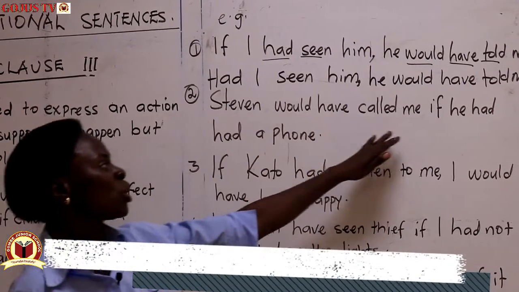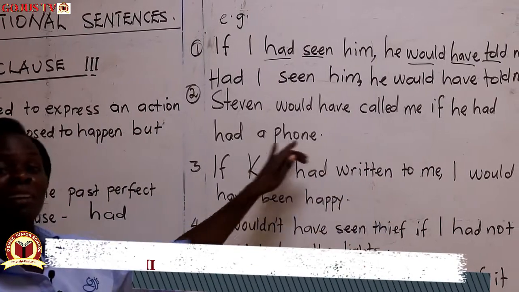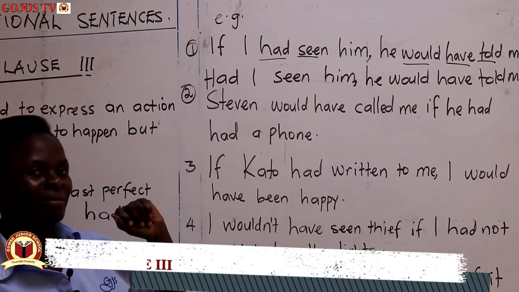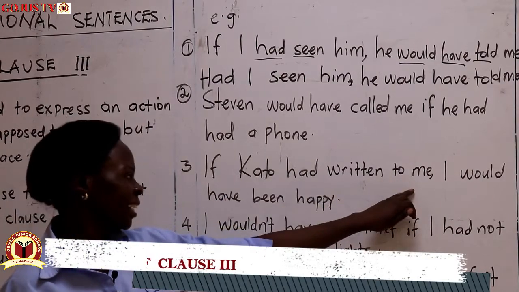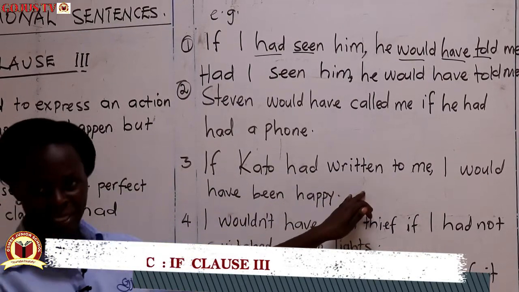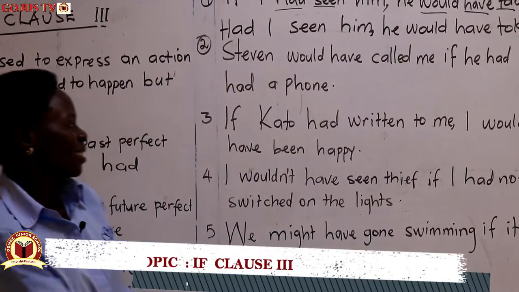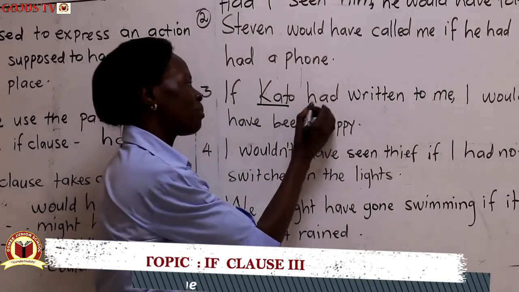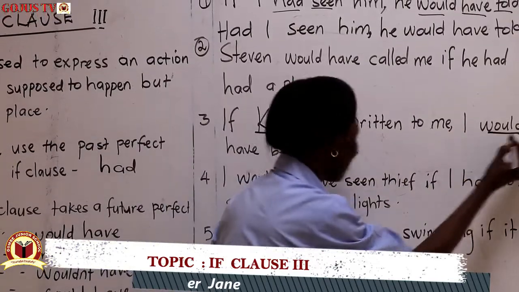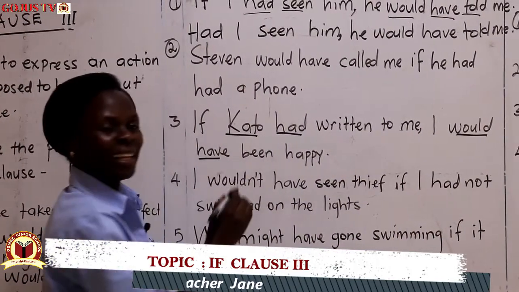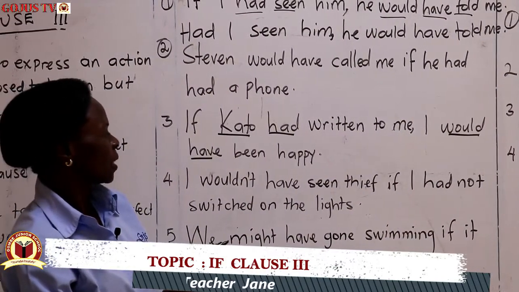Stephen would have called me if he had had a phone. Example 3. If Kato had written to me, I would have been happy. We are taking a past perfect tense in the if clause and a would have in the main clause.